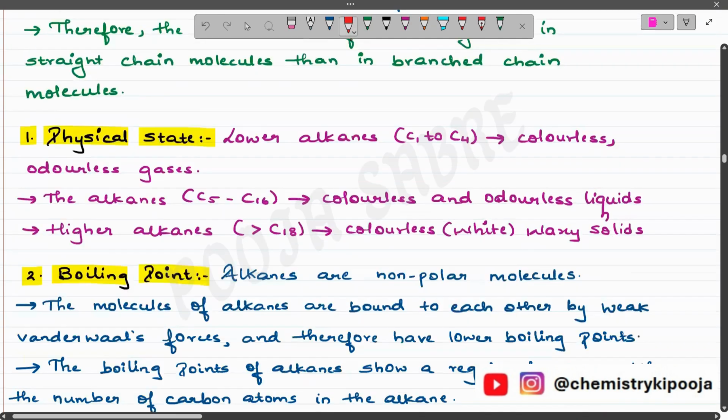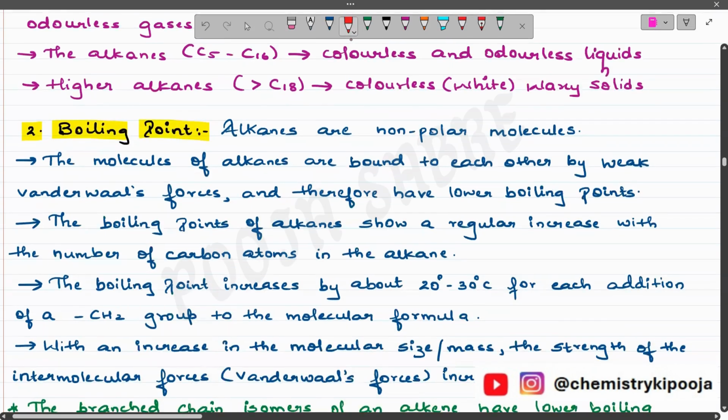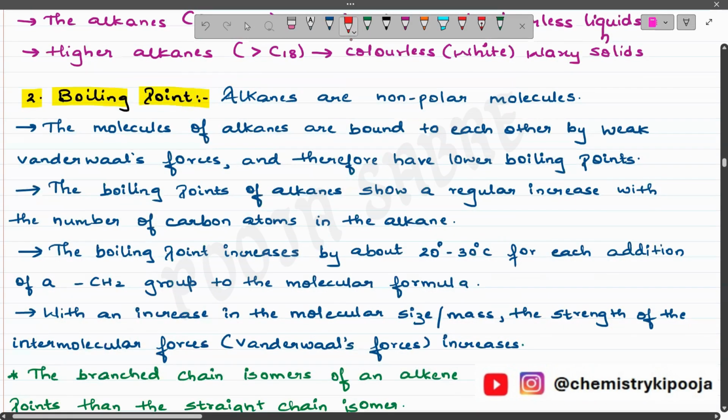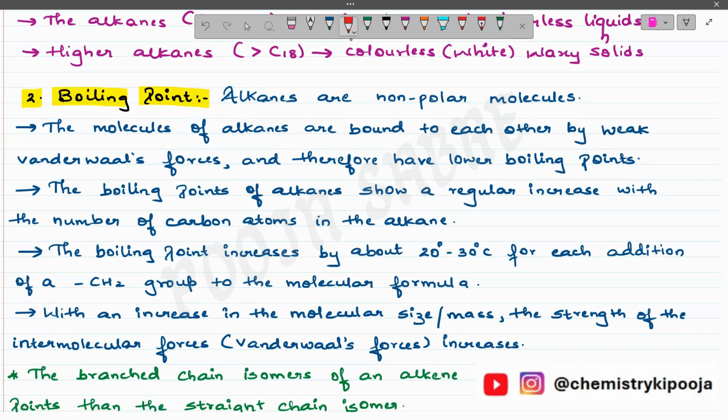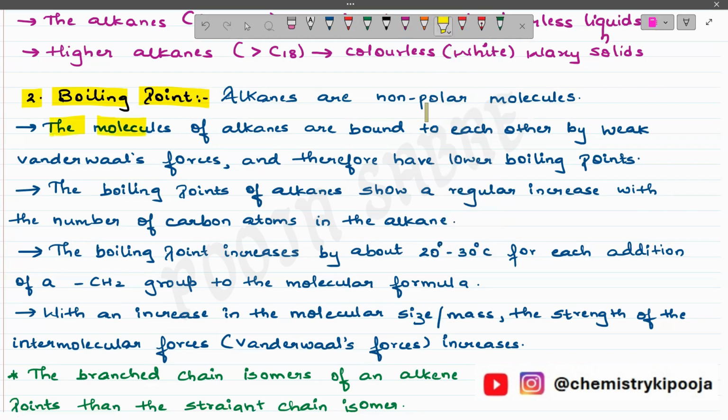Now proceeding ahead with the next property, that is boiling point. Alkanes, as we have just discussed, are non-polar molecules, so the molecules of the alkane are bound together by weak van der Waals forces. And that is the reason why they have a low boiling point.